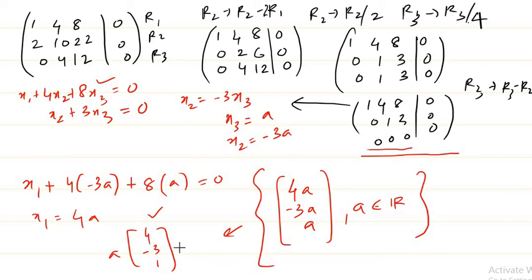Hence we get the dimension of this null space to be 1, because we need only one vector to generate all vectors, since any vector will be of this form. If you give different a's, you get different vectors. But we just need one vector to generate all the elements in the null space. So in this case, the nullity is 1.